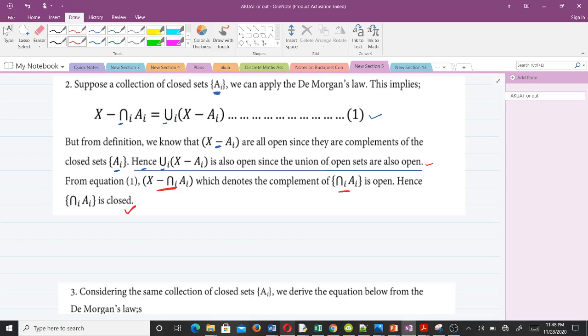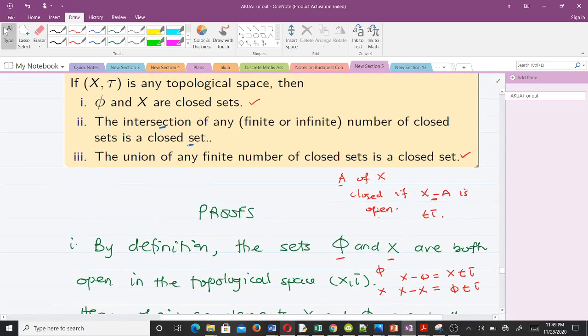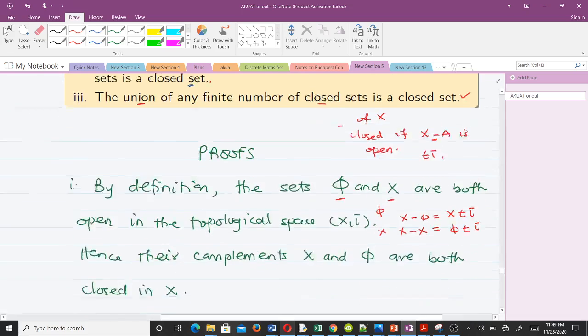Okay, so you could see, I know it's a bit technical, but you can understand it. Just try and go over it. You realize it's very simple to understand. So now let's take the third one. It says the union of any finite number of closed sets is a closed set. Okay, so the union of any finite number of closed sets is a closed set. So let's try and do that one.